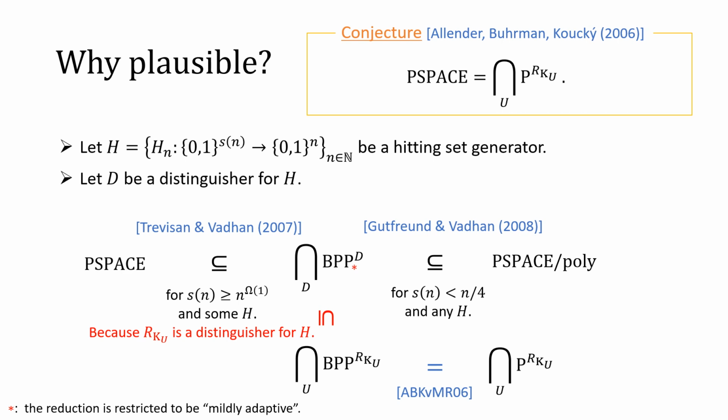Therefore, BPP with R_K oracle is actually equal to P^{R_K}. The point I would like to make here is that in order to improve the PSPACE lower bound, we needed to bypass the upper bound PSPACE/poly, which was shown by Gutfreund and Vadhan.